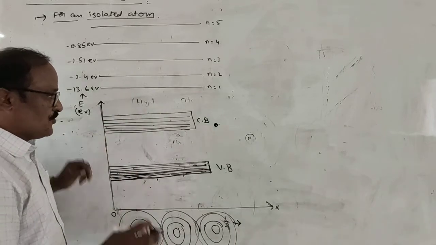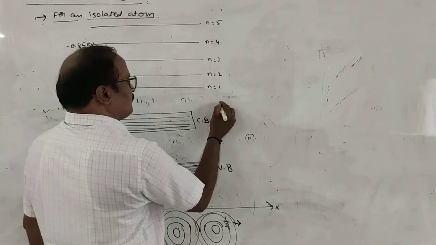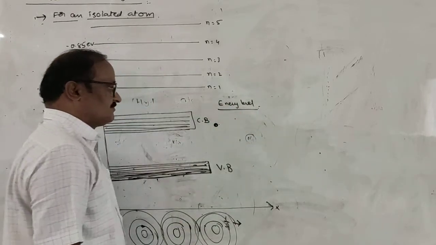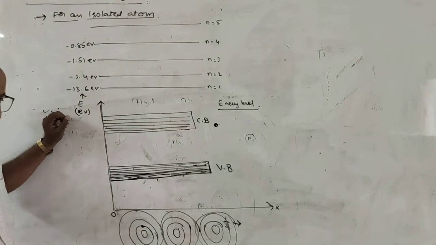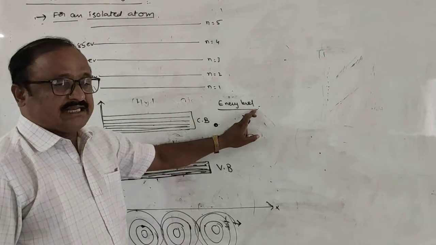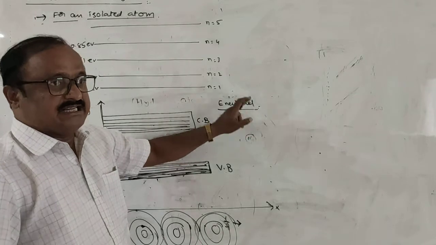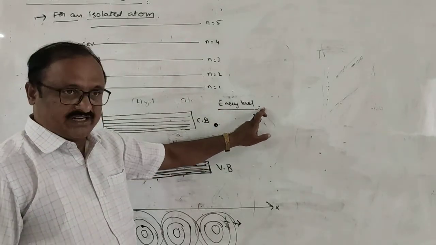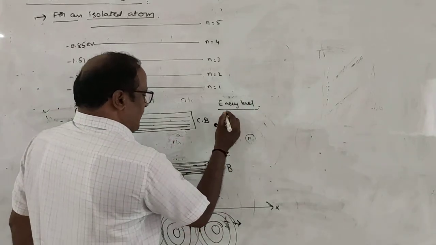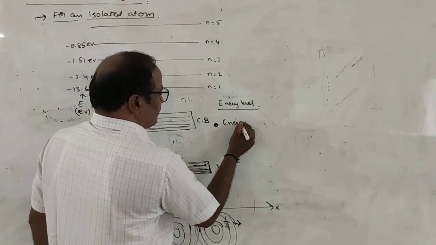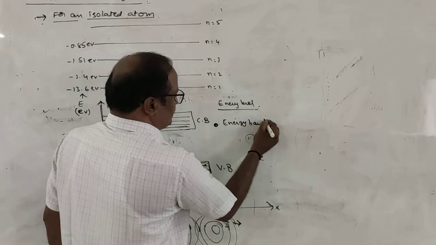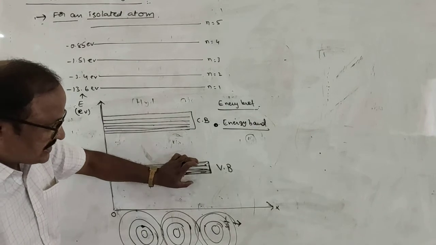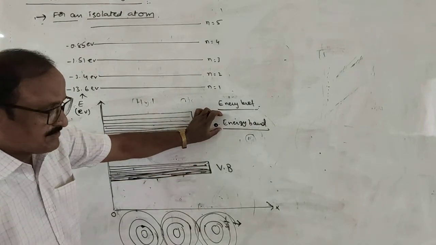Now we define what is meant by energy level. In an isolated atom, the energy of a single atom or single electron is represented by a single line in the energy level diagram, which is called the energy level. What is meant by energy band? A set of closely packed energy levels is known as the energy band.